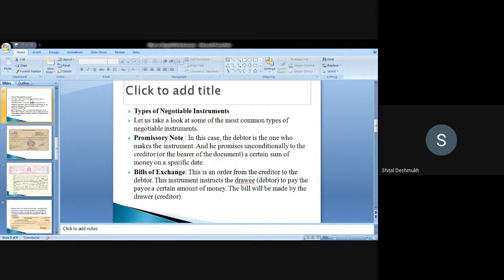Okay. Then the second thing is the bill of exchange. There is a very important thing in a bill of exchange. This is an order from the creditor to the debtor. So this instrument instructs the drawee to pay the payee a certain amount of money. So the bill will be made by the creditor.